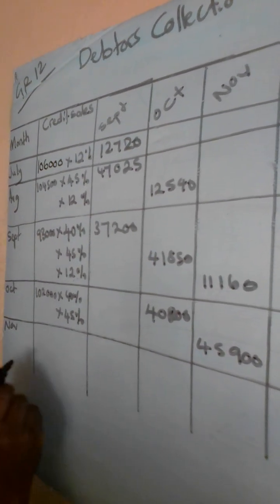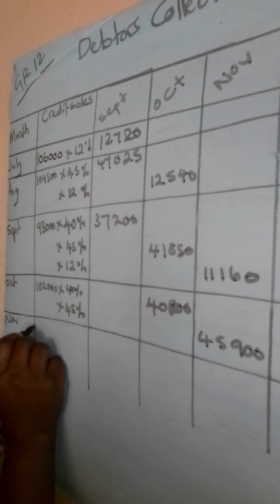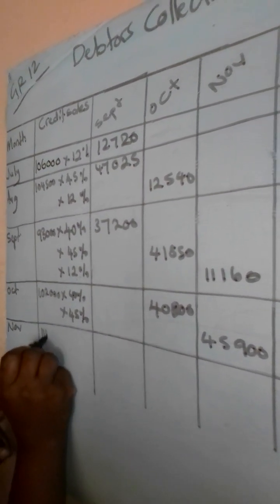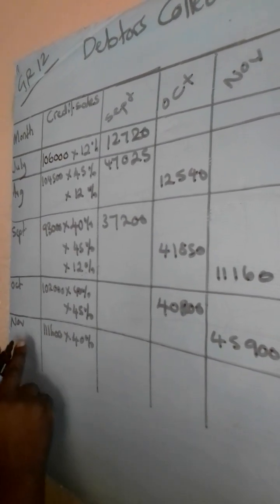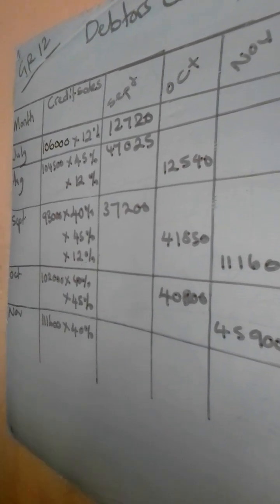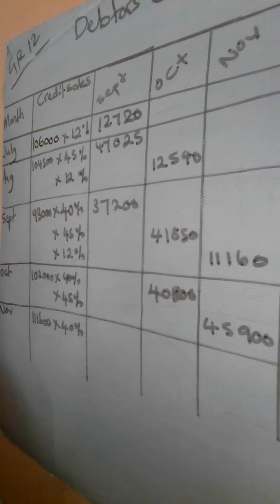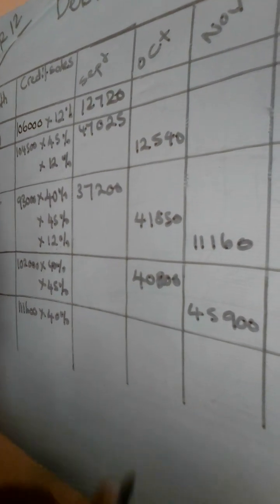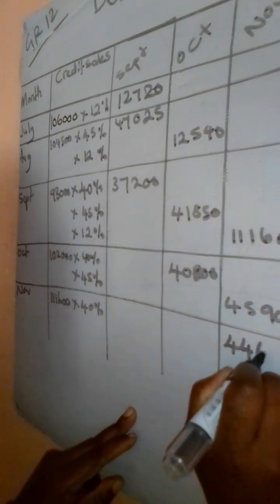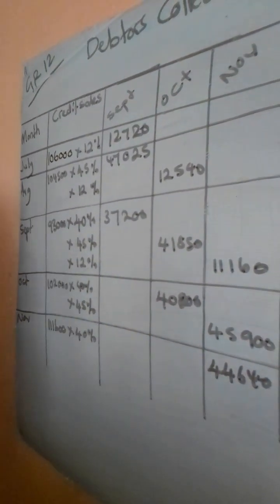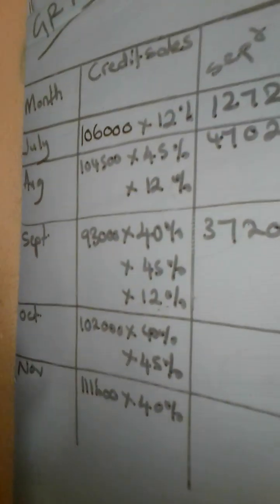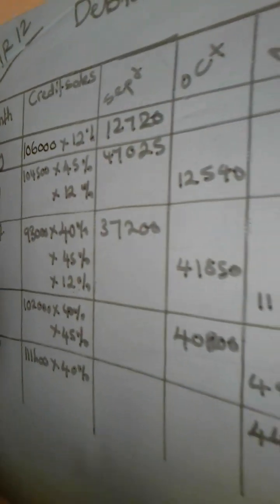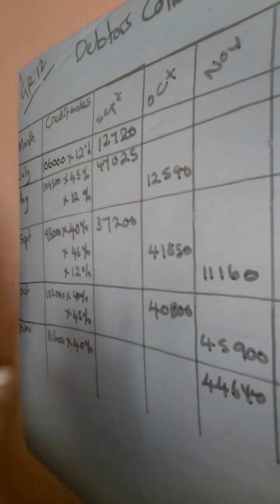The month of November, how much are the credit sales? The credit sales are 111,600. For the same month, we are going to say times 40%, which is going to be collected in November. So 40% of 111,600 is going to give us 44,640, which is supposed to be collected in the month of November. 1 month after November, that's December. That is beyond our budget period. When we are doing the debtors collection schedule, we only look at what is within our budget period. What is beyond, we do not record it.